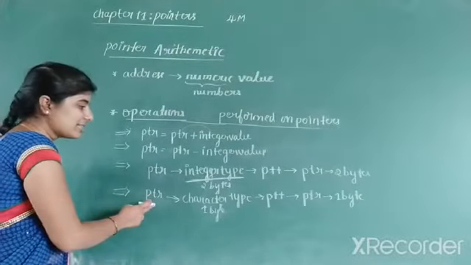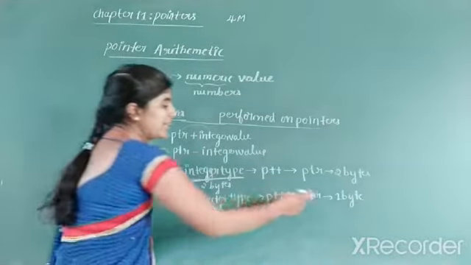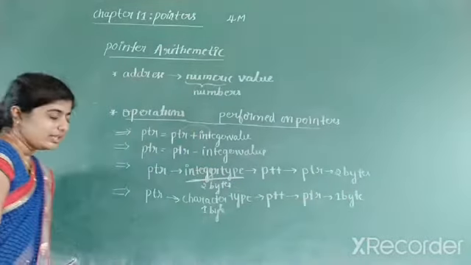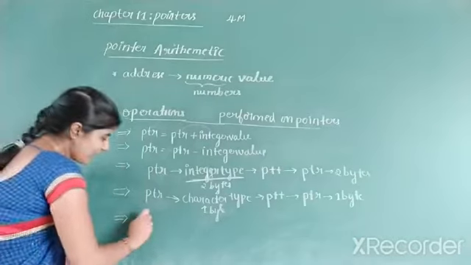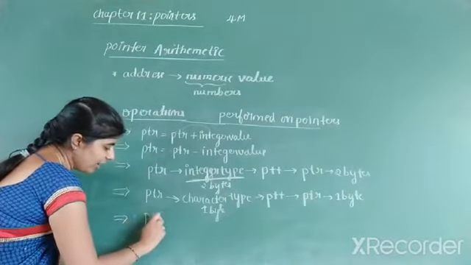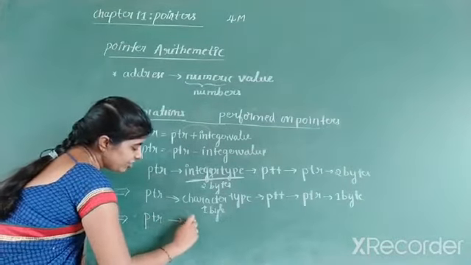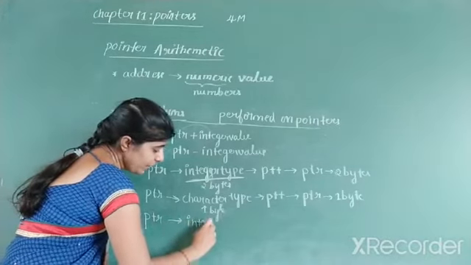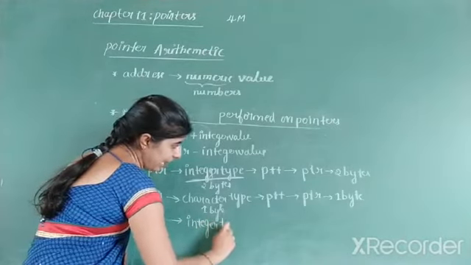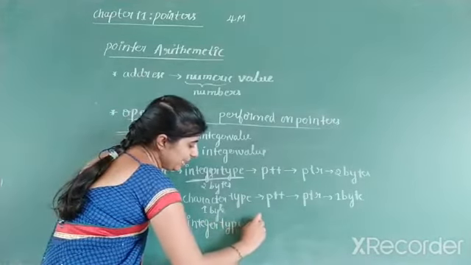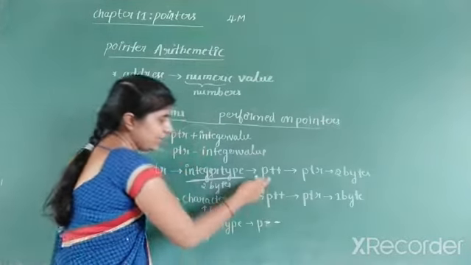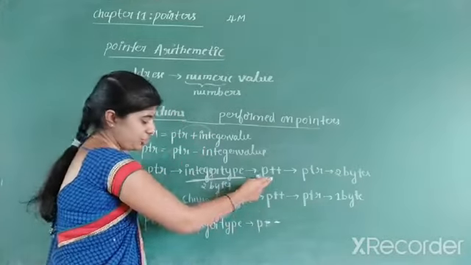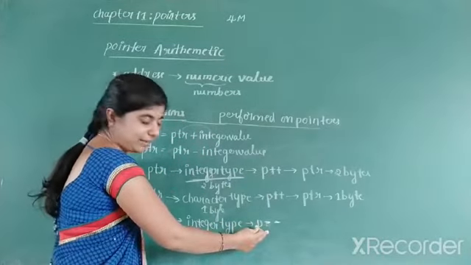So if you increment this type of pointer, it increases by 1 byte. Similar to that, write for decrementation. Suppose I have a pointer PTR which is of integer type, and I want to decrement this. We already discussed incrementation, now we are discussing decrementation.